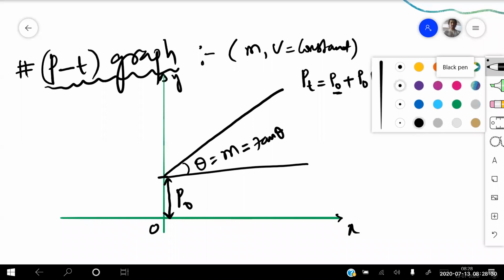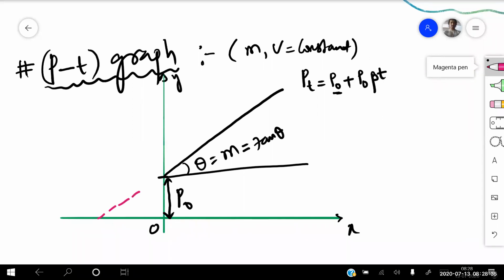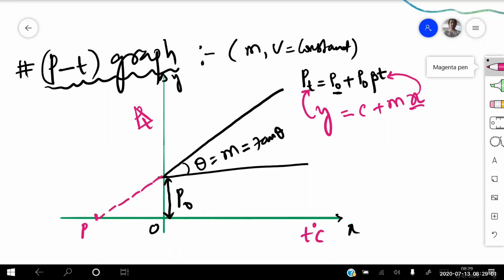If I extend this graph in the backward direction, it meets somewhere here. On the y-axis I'll be taking the pressure P_T, and on the x-axis the temperature T in degrees centigrade, because I'm comparing with y equals some constant plus M into x. In the place of x I take temperature, in the place of y I take pressure. This is the point at which the pressure becomes zero.